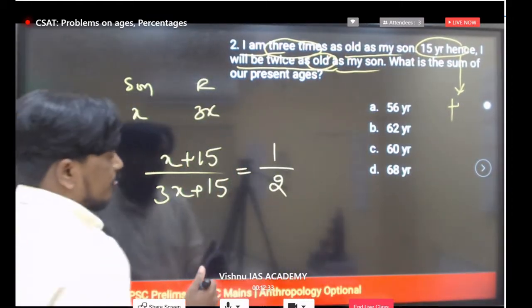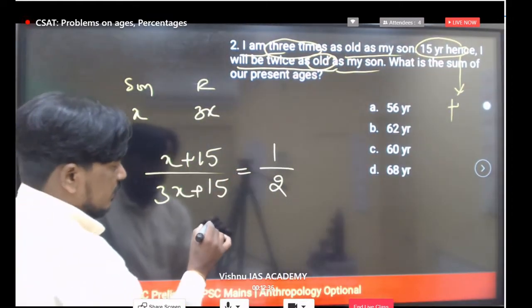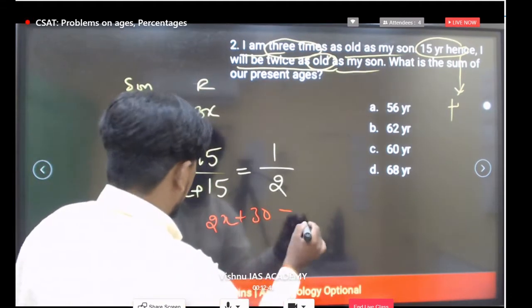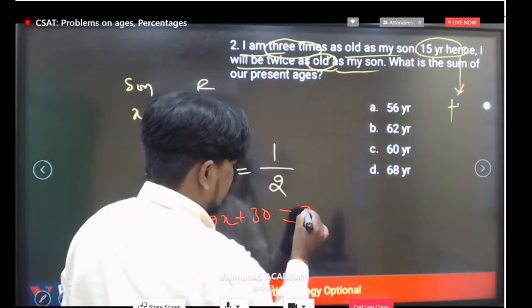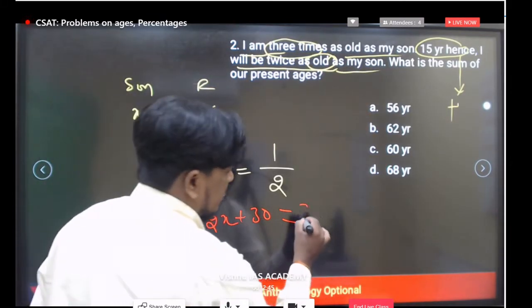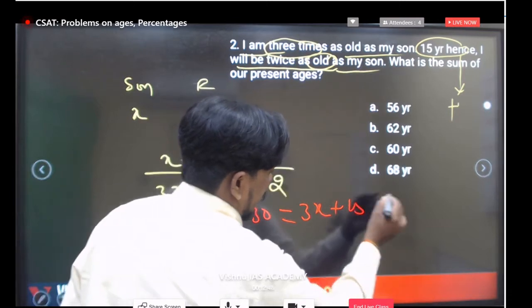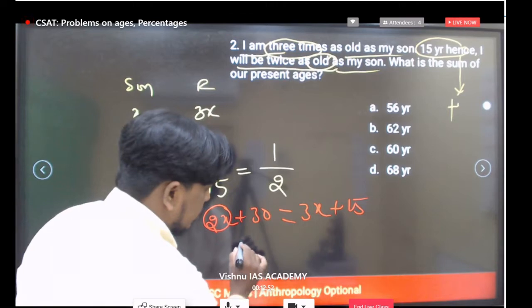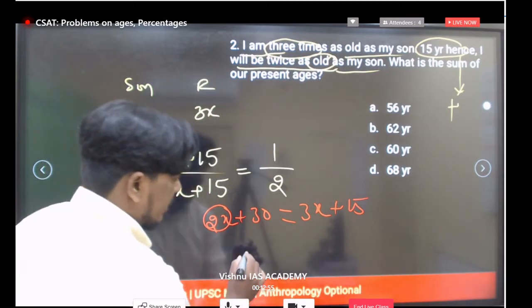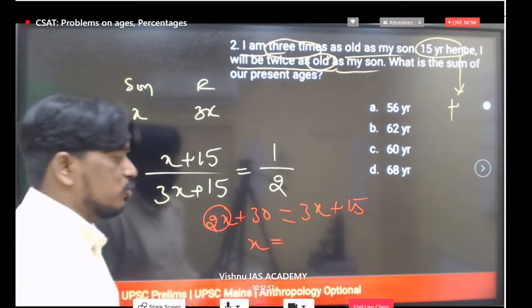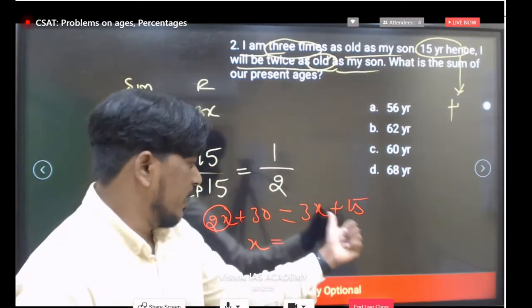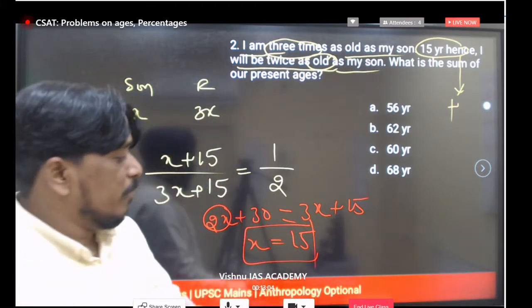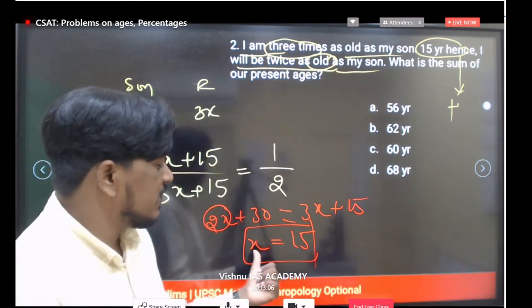Now let's see how to simplify this. 2x plus 30, 15 into 2 is 30, is equal to 3x plus 15. Now how much are you getting? If you take these 2x this side, you will get 1x only, 3x minus 2x, that is x is equal to, how much? If you take 15 this side, it will come only 15. But what is the final question? We calculated x is equal to 15.